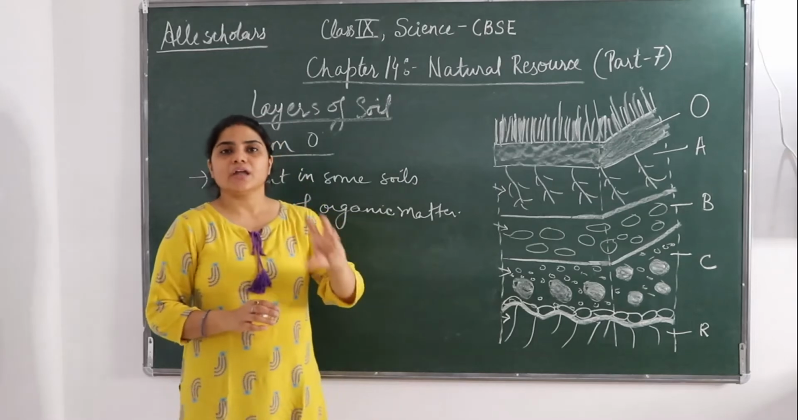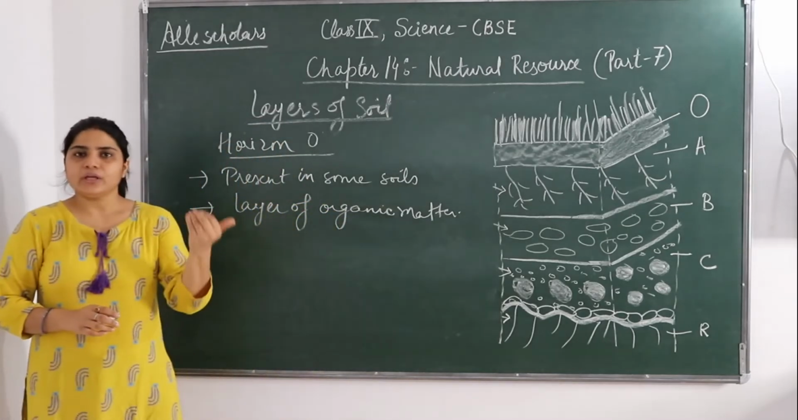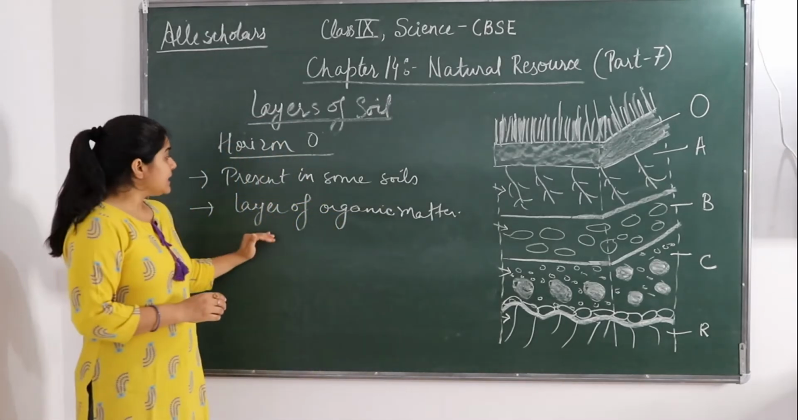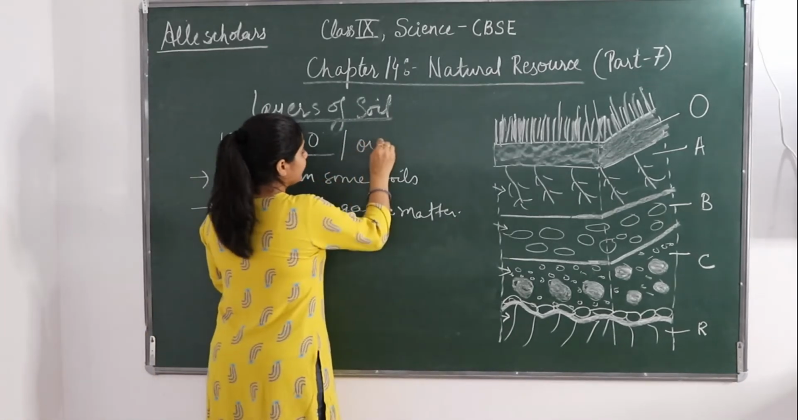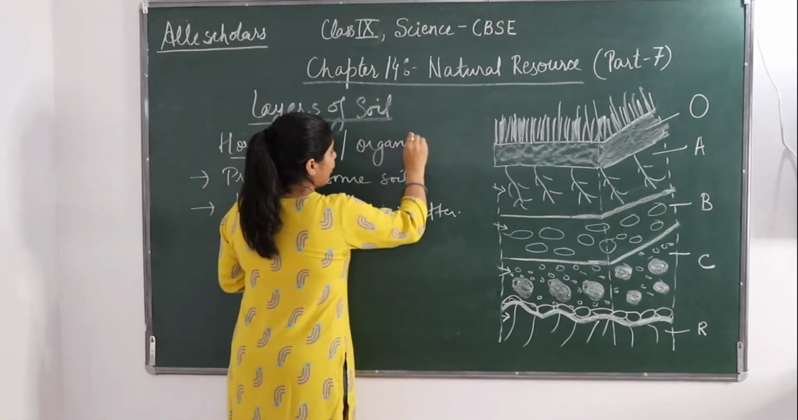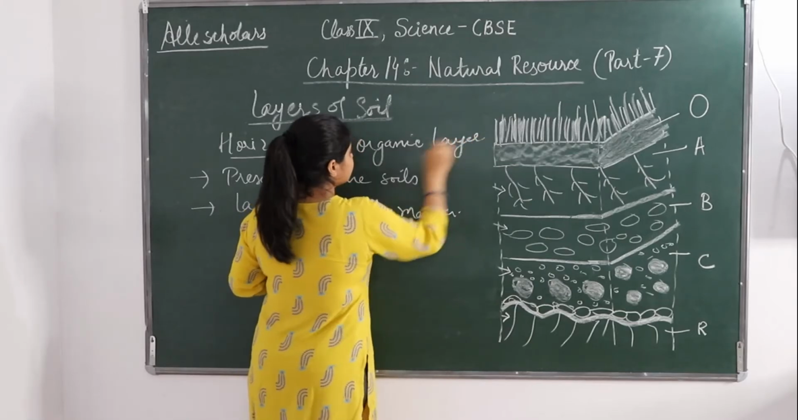यहाँ पे क्या है? केवल organic matters present है, कोई inorganic matter नहीं present है. इसीलिए इस origin O को और क्या बोला जाता है? Organic layer बोला जाता है. It's the organic layer of a soil.